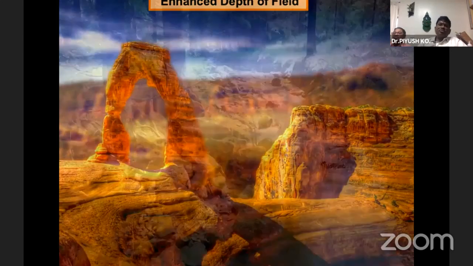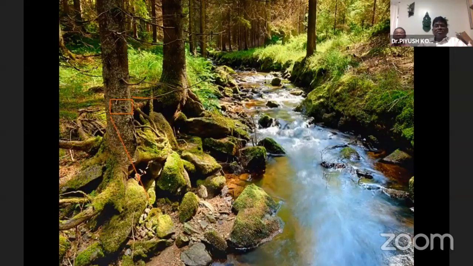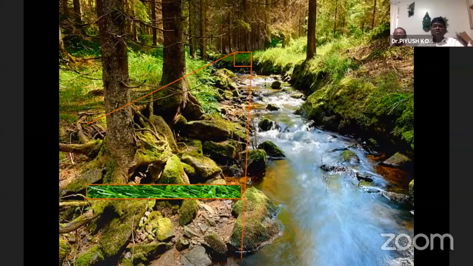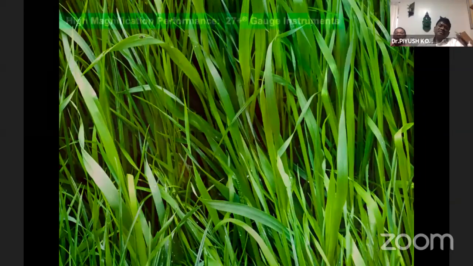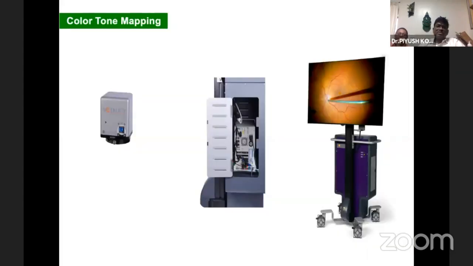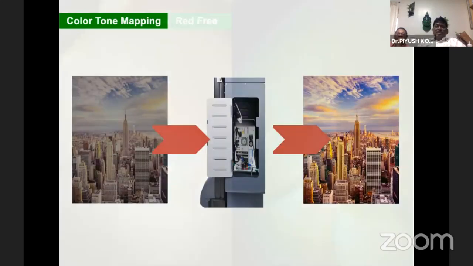A lot has been spoken about the enhanced depth and the non-pixelation. When you magnify an image on a screen, usually we have pixelation, but there is no pixelation when we are using a 3D vitrectomy system. The details are so clear, and magnification is very important, because you know exactly what you are doing. Previously, when peeling the ILM, we did it by feeling it, but now you can actually see the ILM and peel it. That is the basic difference with this system.